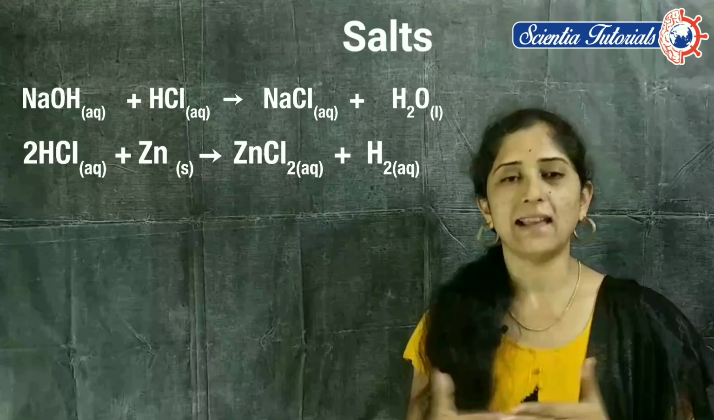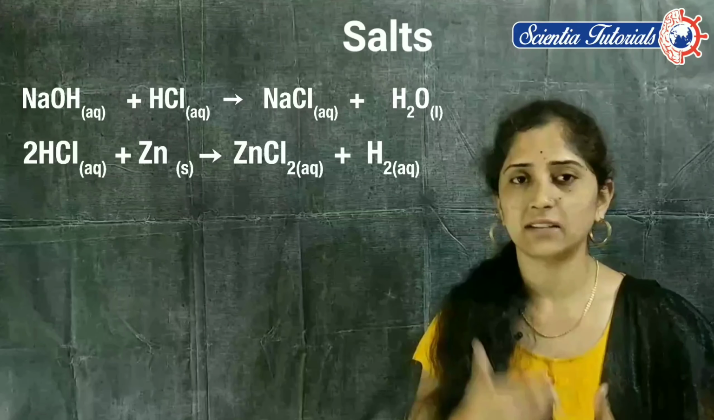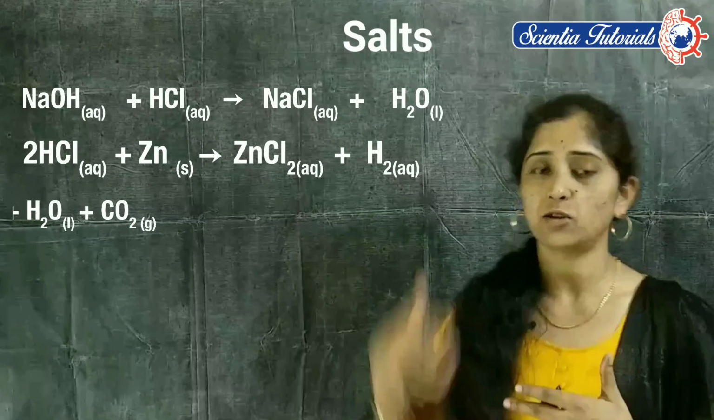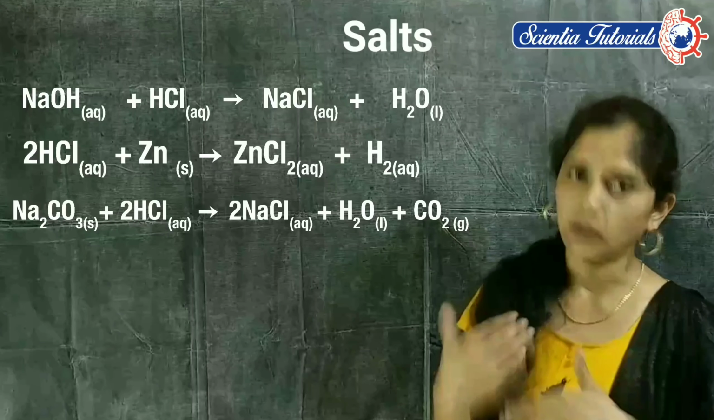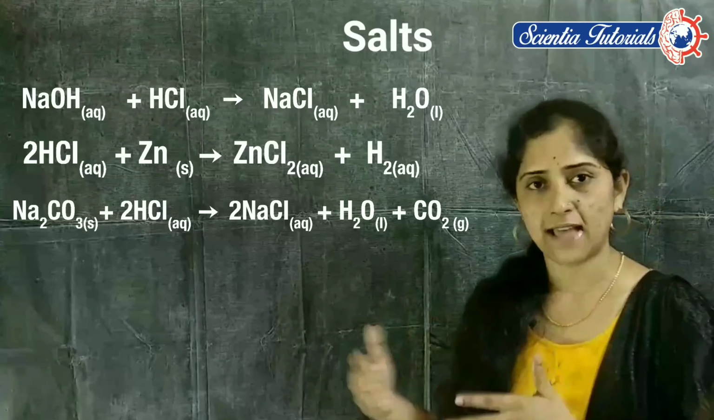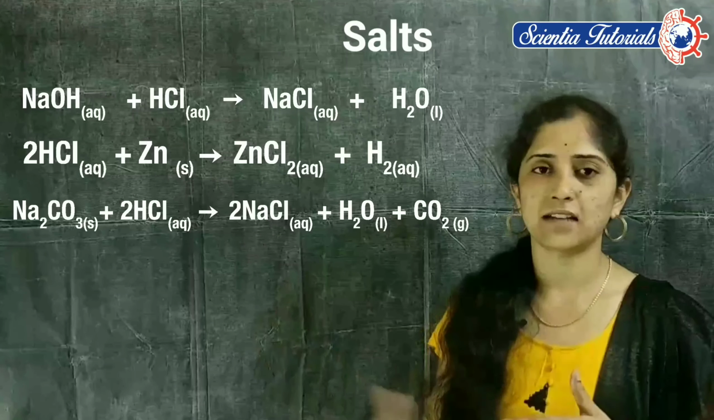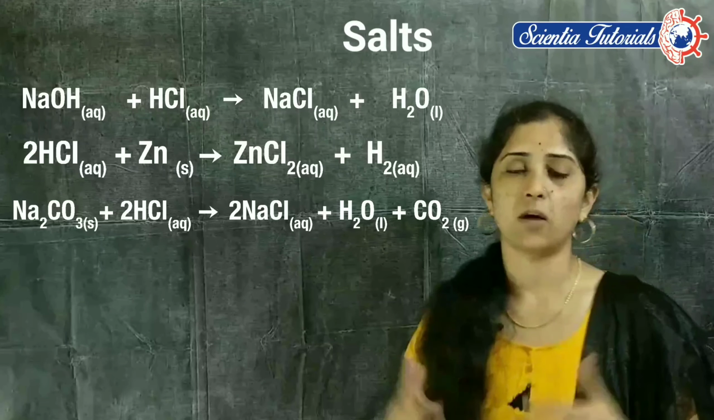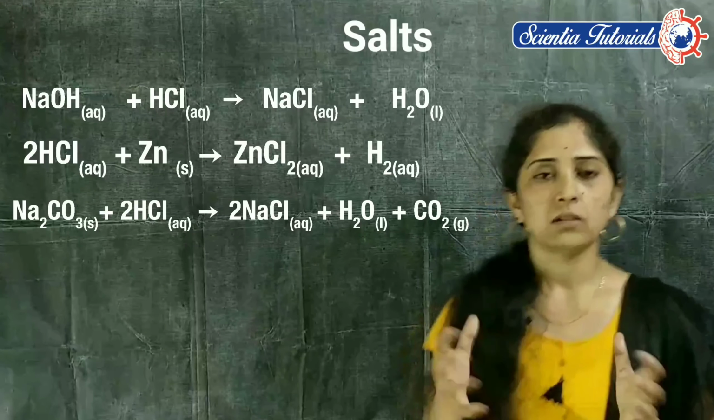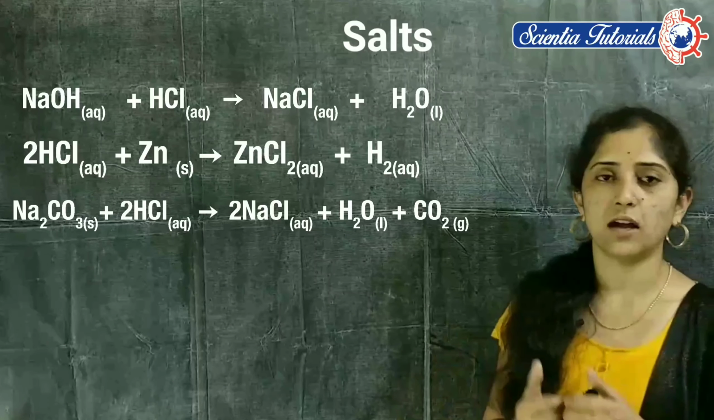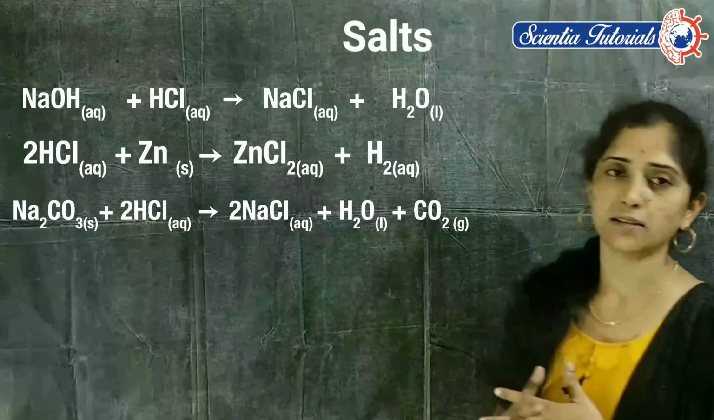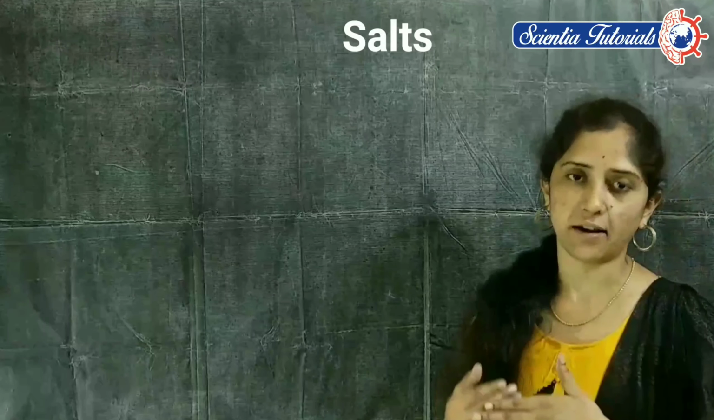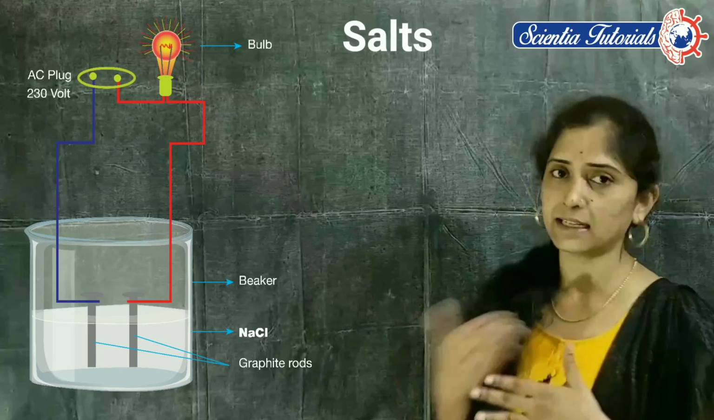Like this, when an acid reacts with metals, carbonates or hydrogen carbonates, we have also observed that salt has formed. So in such reactions we observe salt formation. These are the formation of salt and the properties of salt. What we have learned here: properties of salt are color, taste, odor, solubility and electrical conductivity.